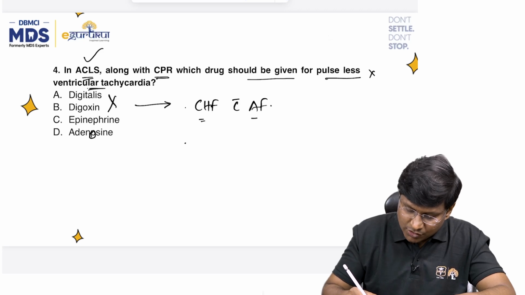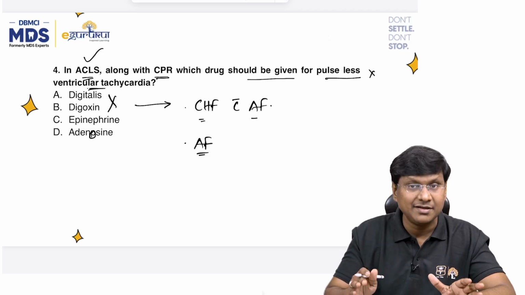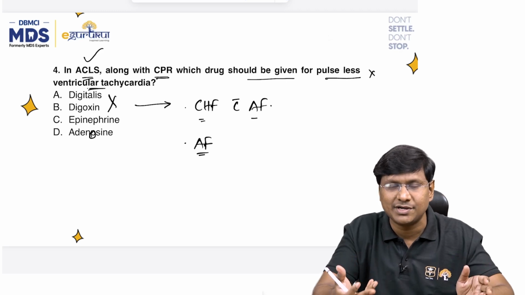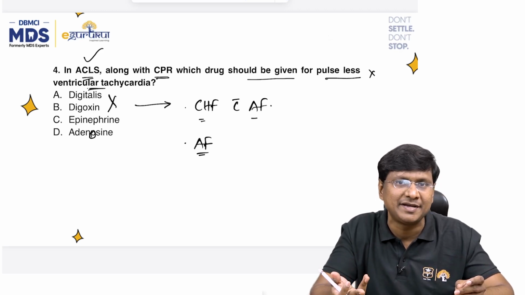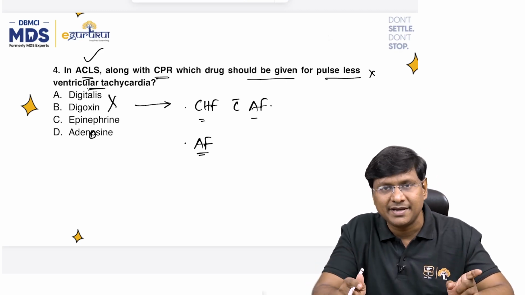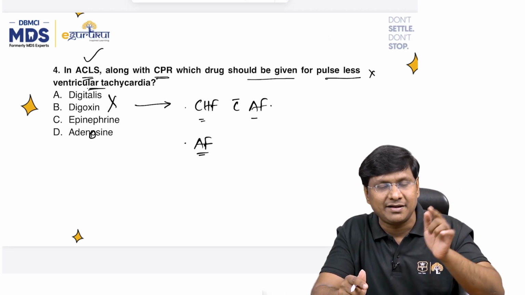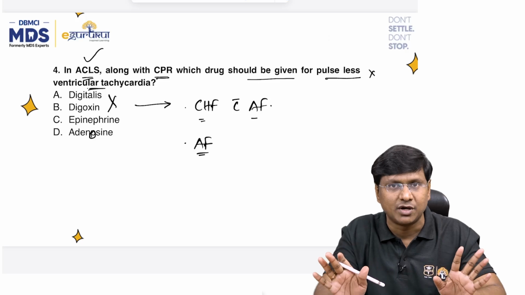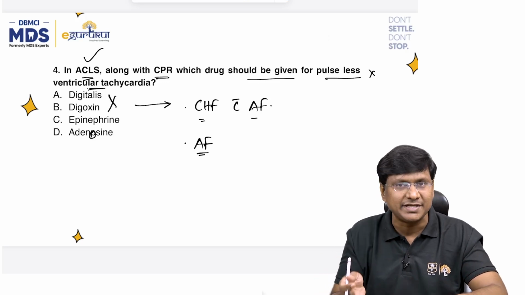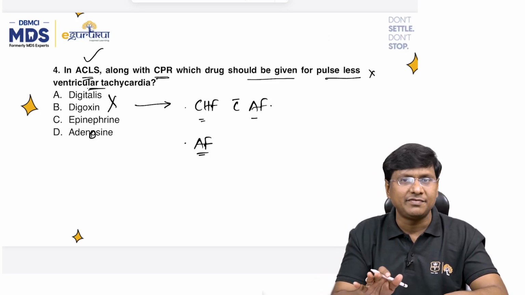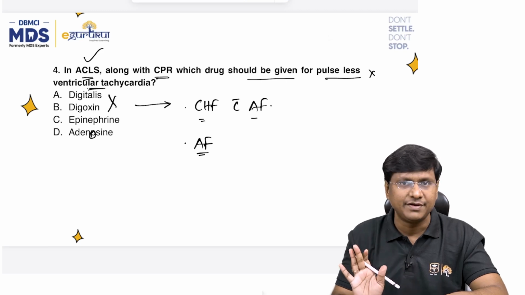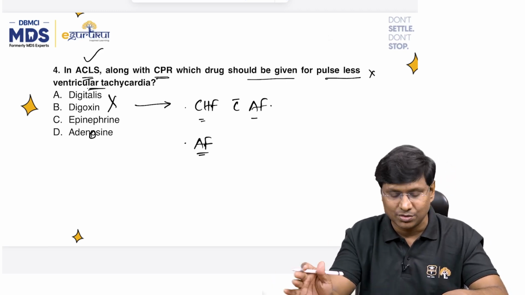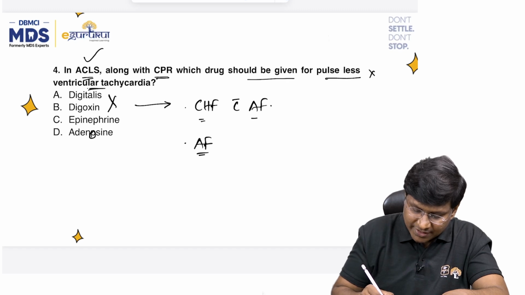We also give it if the patient has only atrial fibrillation, to reduce the ventricular rate, because digoxin or digitalis increases the refractory period at the level of the AV node. Thereby the conduction of impulses from the atria to the ventricle is reduced, so it reduces the ventricular rate. So we use digoxin in congestive heart failure with atrial fibrillation, or in only atrial fibrillation, for rate control. And is there any role in pulseless ventricular tachycardia? No role, right?